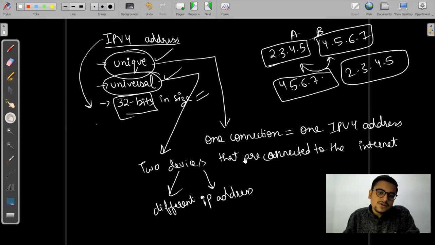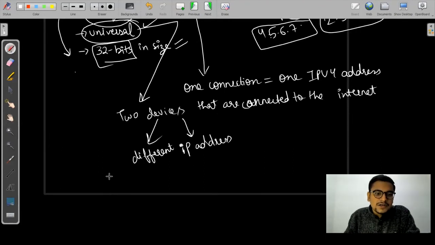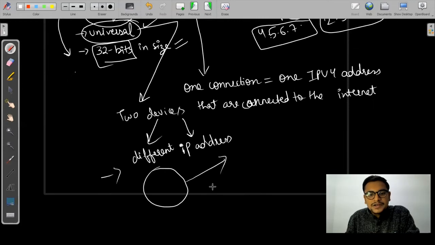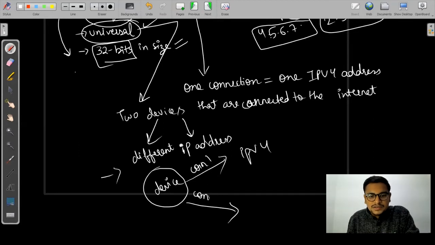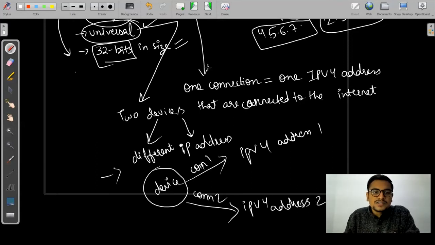The universal definition also has one more point I would like to add. Suppose I have one device and it is connected to the internet using two connections. Then both of these connections will have different IPv4 addresses. If this is my device, and this is connection number 1 and this is connection number 2, then this will be IPv4 address 1 and this will be IPv4 address 2. So that is the meaning of unique and universal in nature.